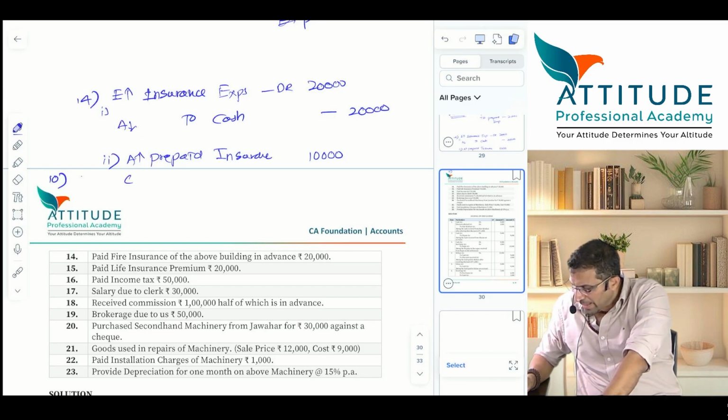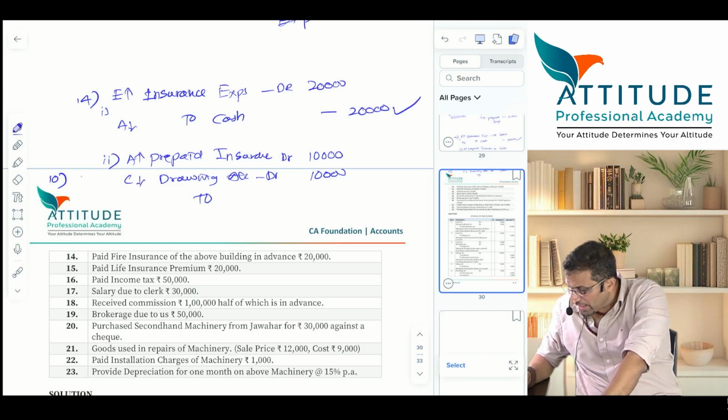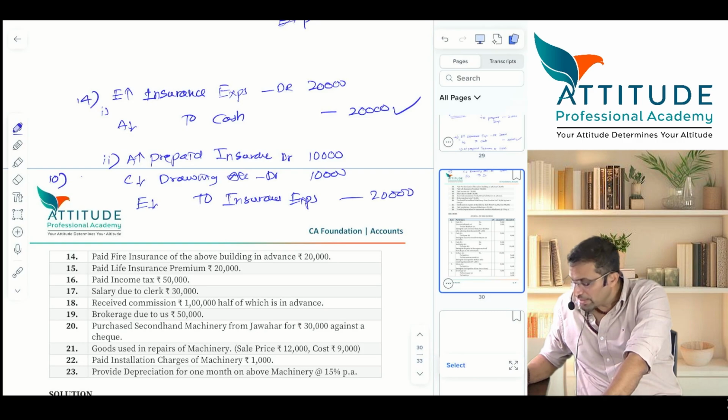Now tell me. Capital reduces. Drawings account debit. Both are debited. 10,000. To... not cash, yaar. Cash has already been passed. Useless fellow. This expense should what? Reduce. It is not an expense. Expense reduces, to insurance expense. How much? 20,000.